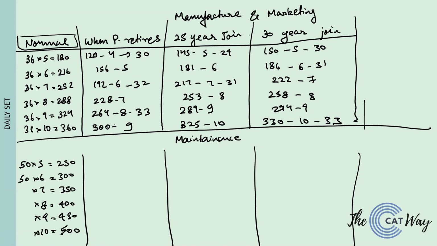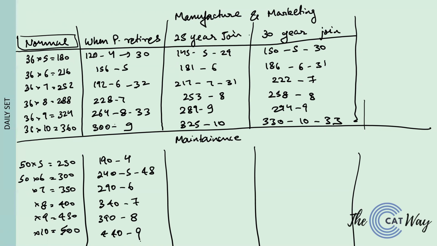All right, now when one person retires, the total would reduce to 190 with 4 people and no average. Here it will turn to 240 with 5 people, average 48. Here it will turn to 290 with 6 people and no average, 340 with 7 people and no average, 390 with 8 people and no average, and 440 with 9 people and no average.